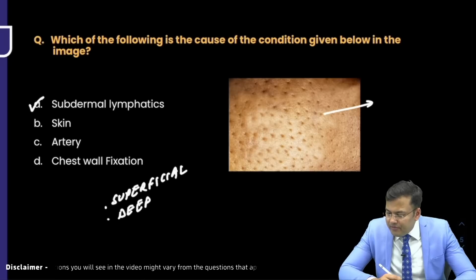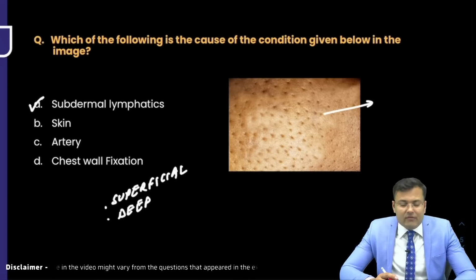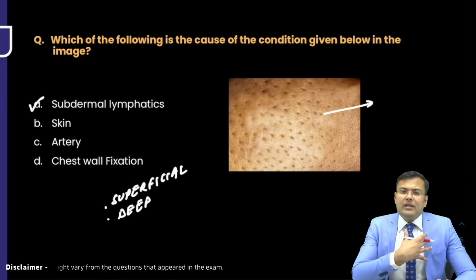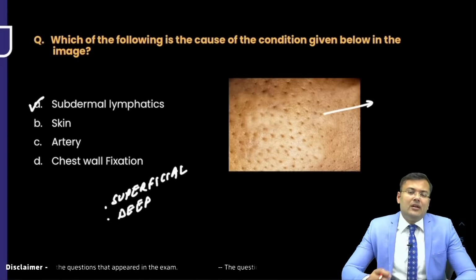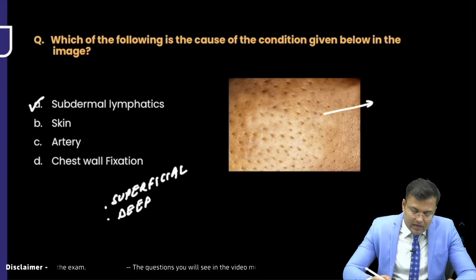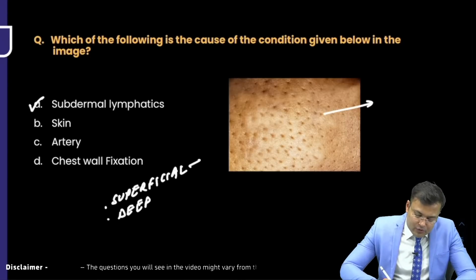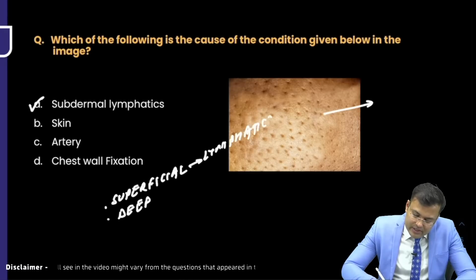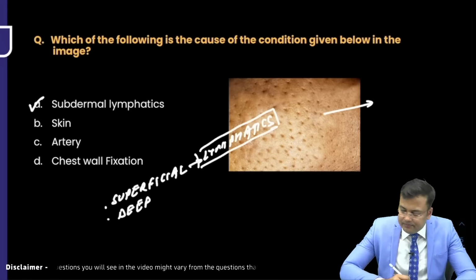Right. So you tell me which one will be correct here. Obviously, because there is involvement of subdermal lymphatics. Subdermal means just beneath the dermis. So is it superficial or deep? There is involvement of superficial lymphatics, so that you can see all these changes in the skin.